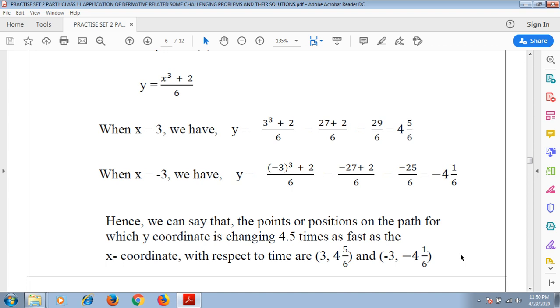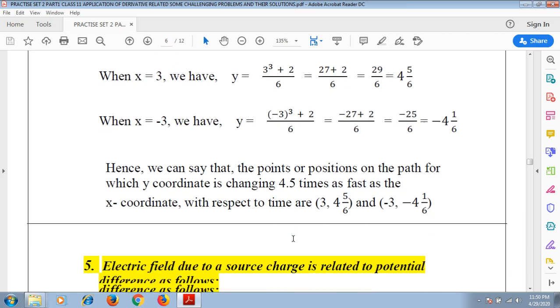So we can say that the points or positions on the path for which the y coordinate is changing 4.5 times as fast as the x coordinate with respect to time are these two coordinates: (3, 4 and 5 by 6) and (minus 3, minus 4 and 1 by 6). At these 2 points, this condition is valid, that is, the y coordinate is changing 4.5 times as fast as the x coordinate. Let us move forward to the next question.